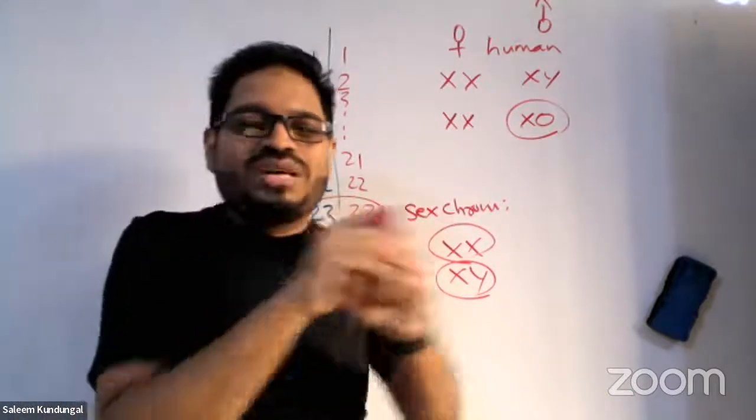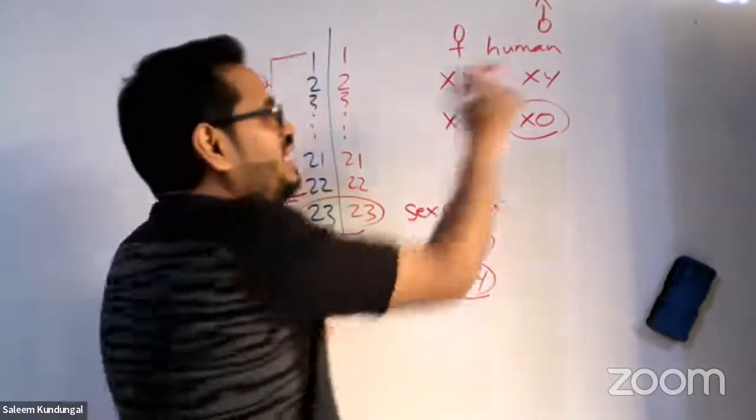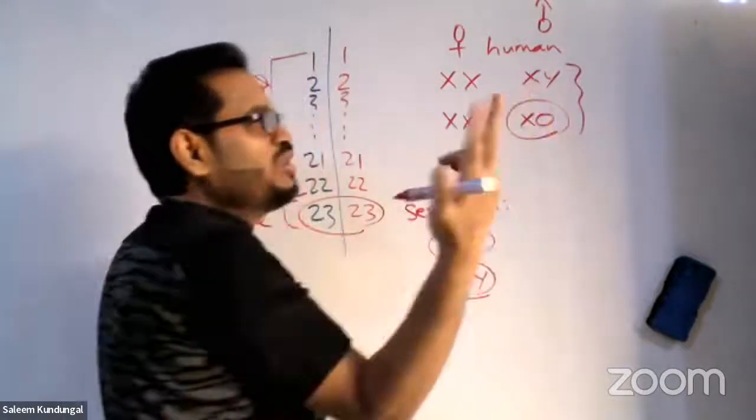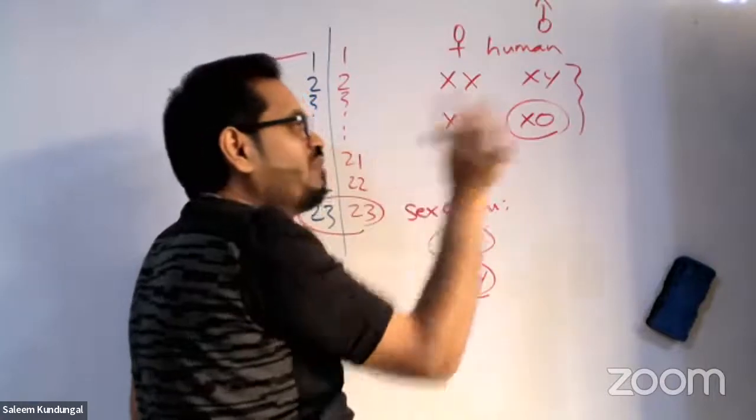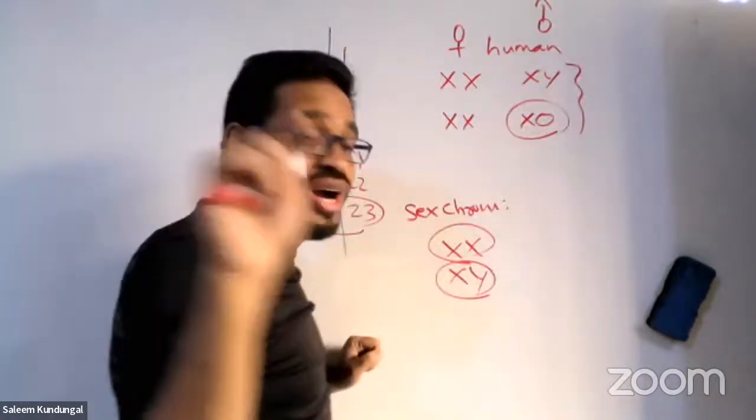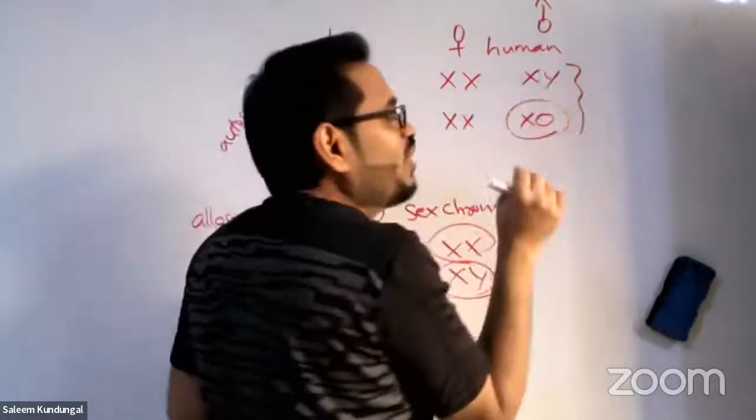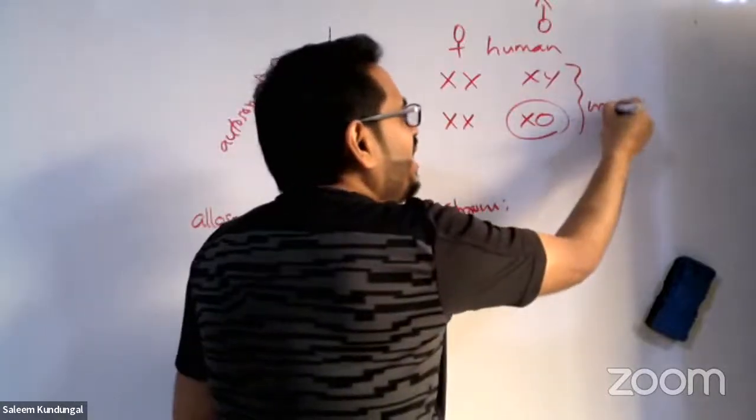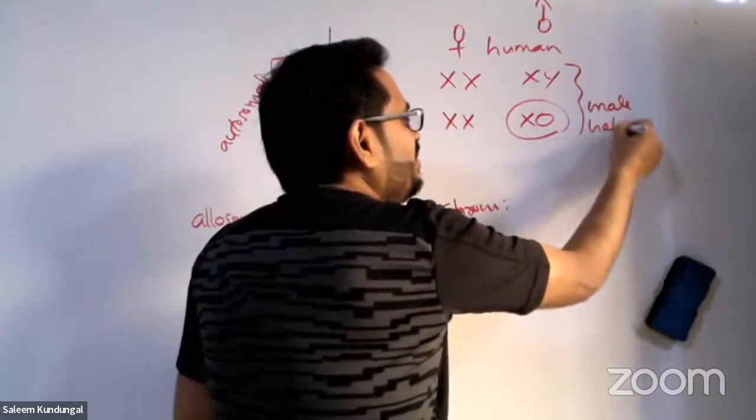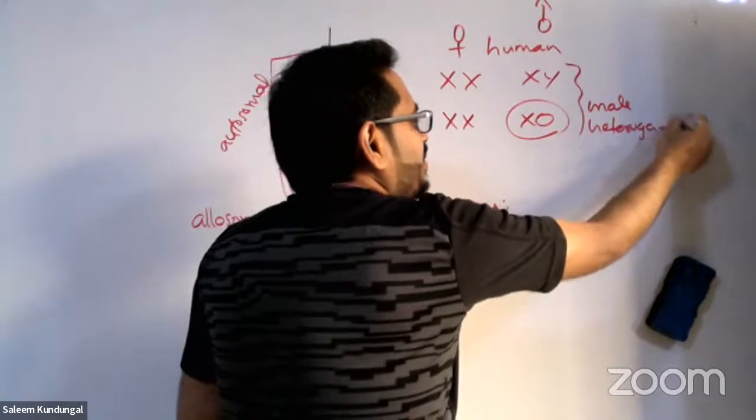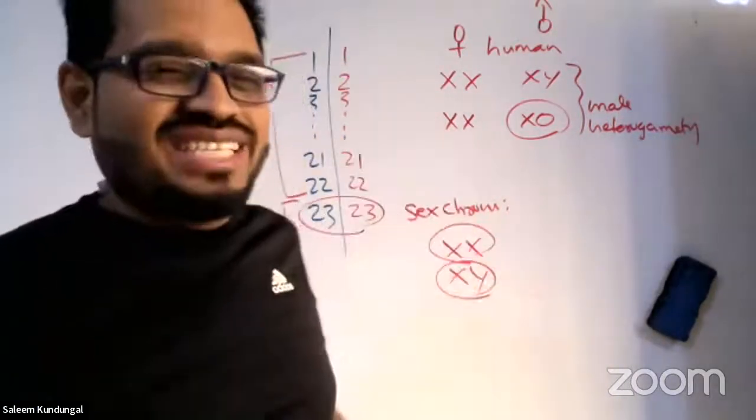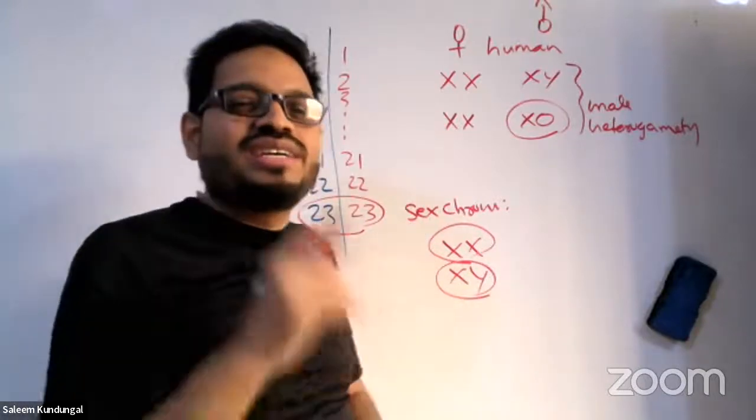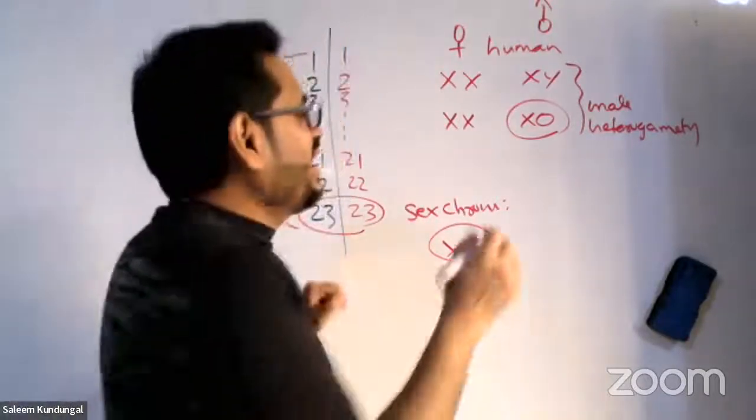But coming to birds, we are in confusion. In the earlier case, the male can produce two kinds of gametes. Here, the female can produce only X, but the male can produce X and Y. This is called male heterogamety. Whereas in the birds' case, who is heterogametic? It's the female. Female heterogamety.